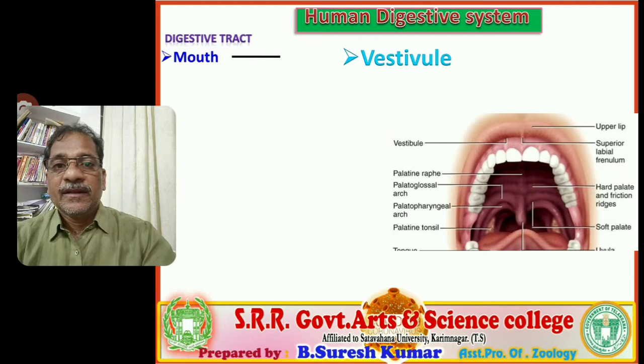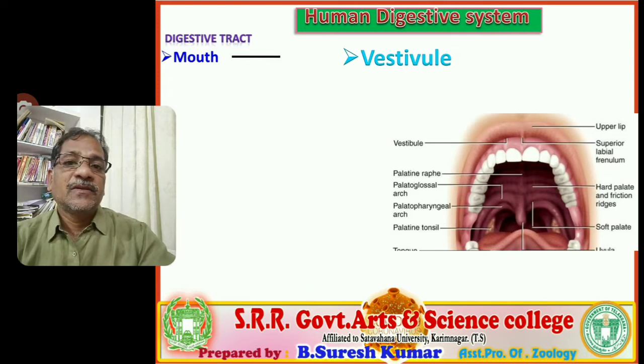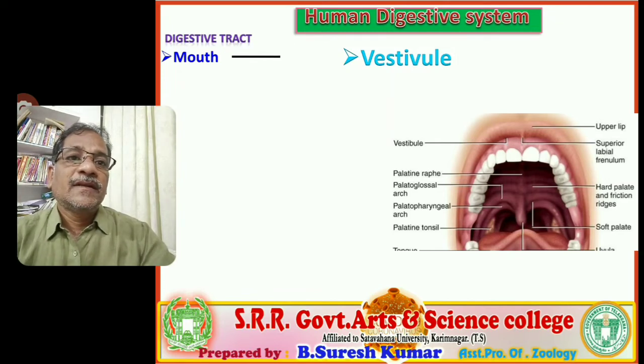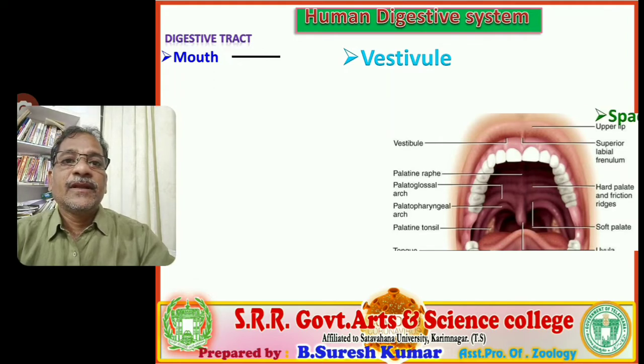Every morning we brush the teeth. At that time the brush moves in this space. The slit-like space is called what? The vestibule, present between lips and gums. And next, the mouth is useful for ingestion of food. Next, the mouth leads into the oral cavity or buccal cavity.